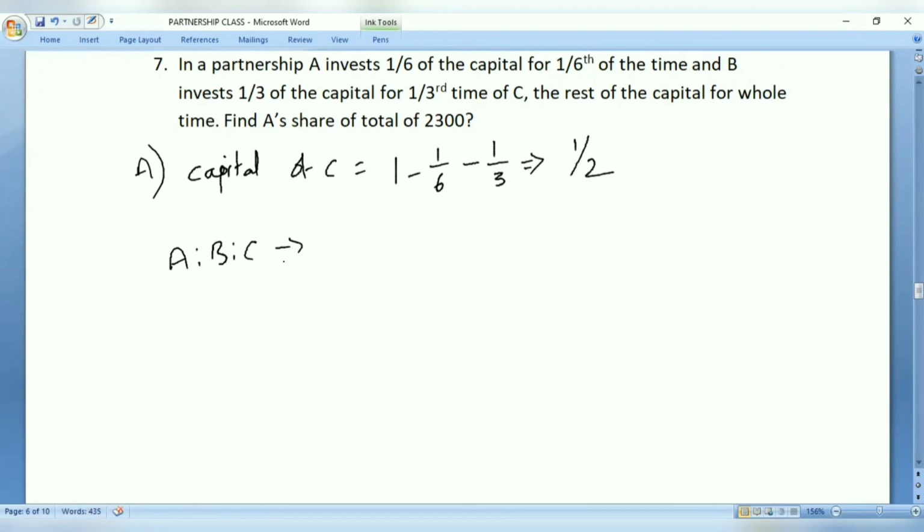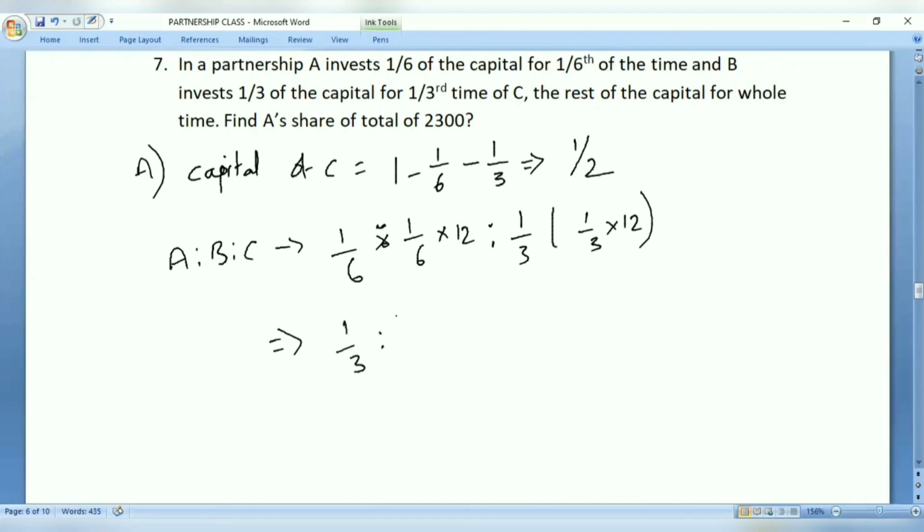Now, A invested 1/6 of the capital, then 1/6 multiplied with 12, and then the ratio, here we are taking the ratio. So 1/3 of investment made by B for 1/3 of the time. Okay. Now, if you solve, it becomes 1/3 is to 4/3 is to 6. So on solving, we get 1 is to 4 is to 18.